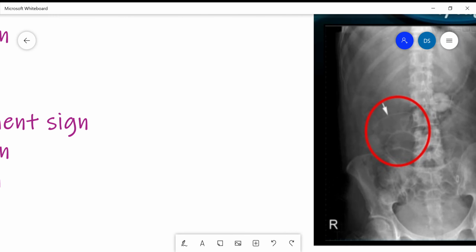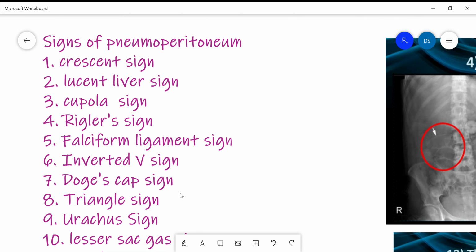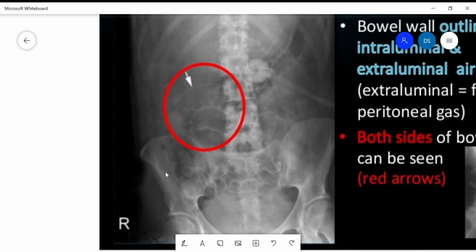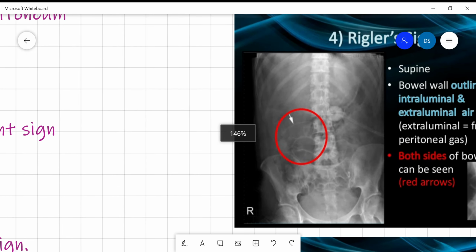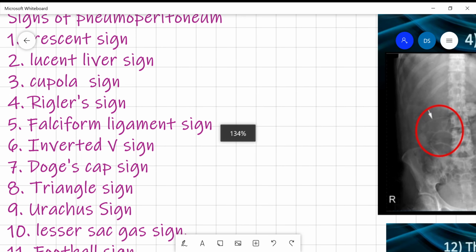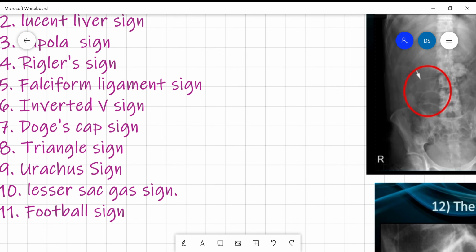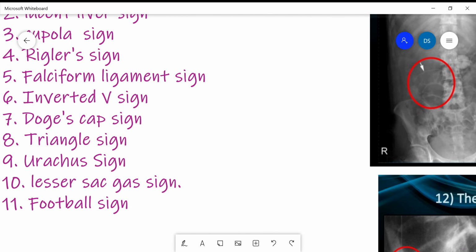Then other signs are like you can see falciform ligament sign, in which you can see a linear falciform ligament because of the outlining by the air. Then inverted V sign. Inverted V sign is commonly seen in the region of the pelvis because of the presence of air just adjacent to the lateral umbilical ligaments which are seen at the level of pelvis. Then other signs are like Dog's ear sign, triangle sign, urachus sign, lesser sac sign, and football sign.